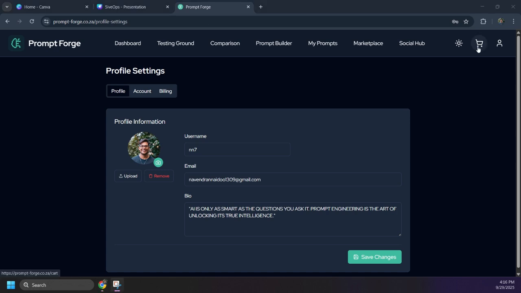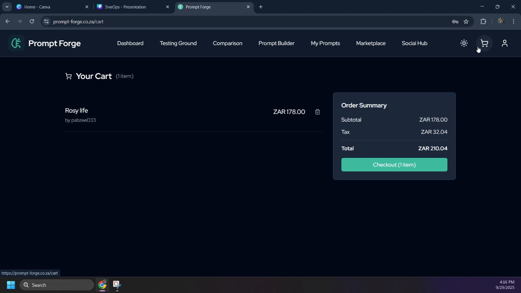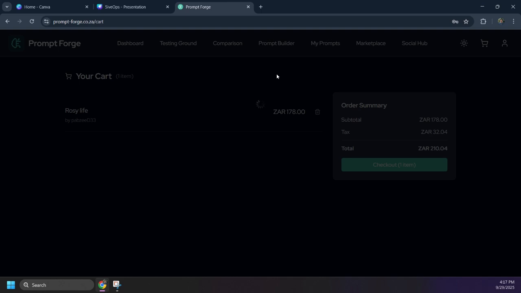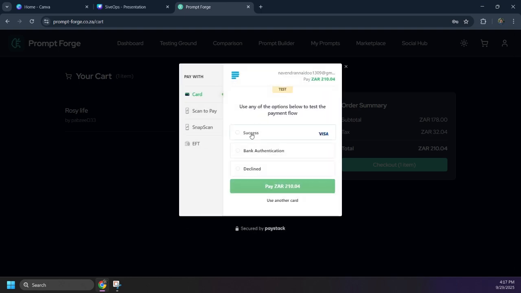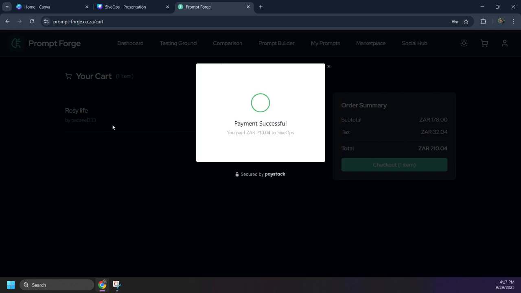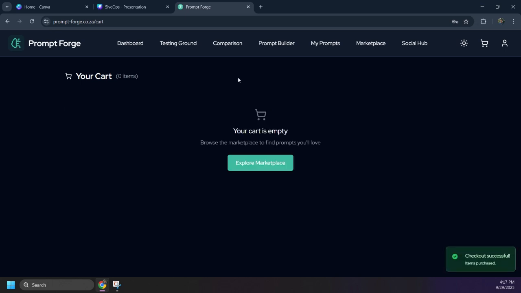Users are also able to view their cart and continue with their checkout process, which I will now demonstrate. We make use of Paystack for our checkout process, and this allows us to successfully simulate a real-world payment process, whereby users are also getting an email notification of their purchases. And our payment was successful.